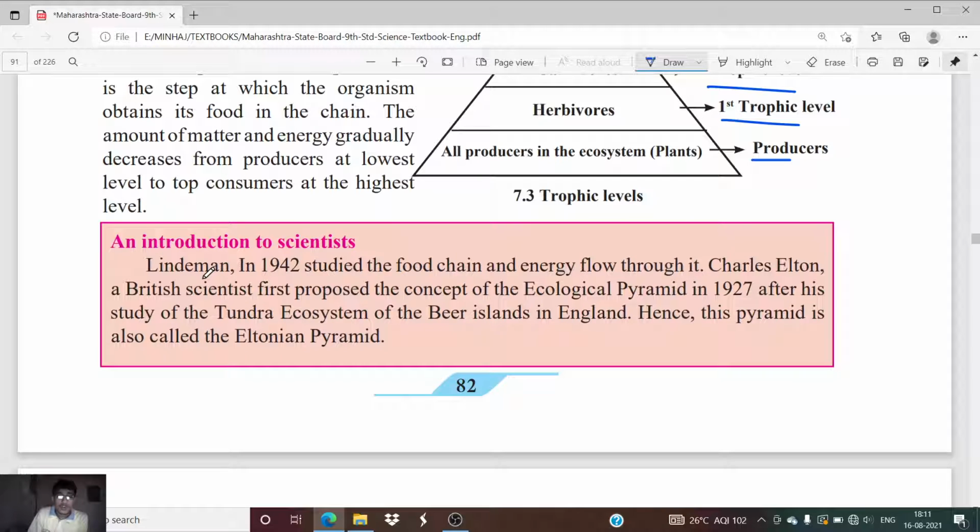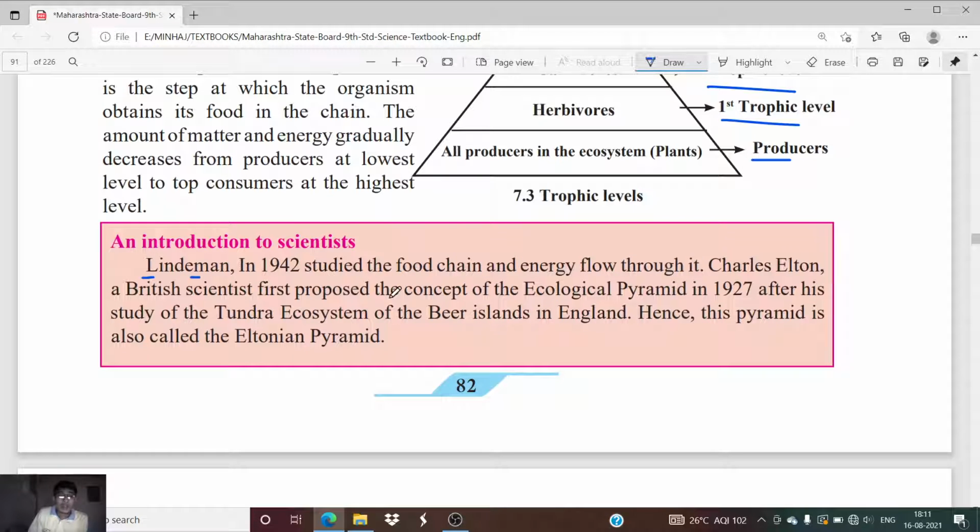Now an introduction is given to a scientist named Lindemann, who in 1942 studied the food chain and the energy flow through it.